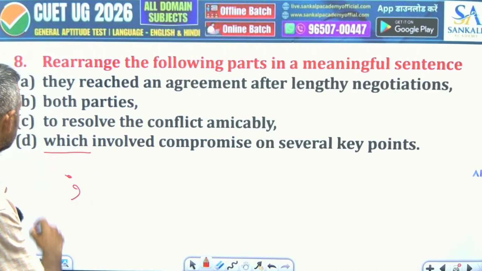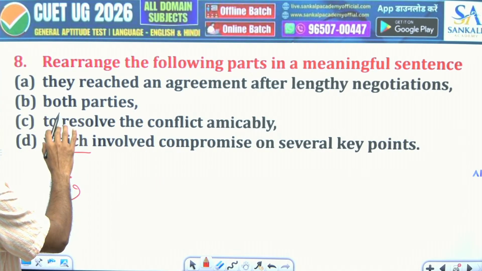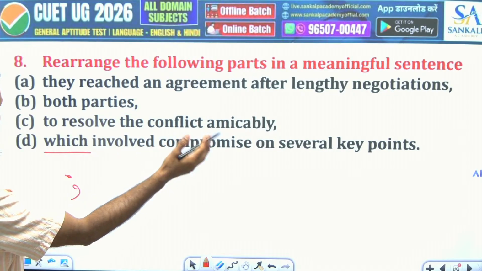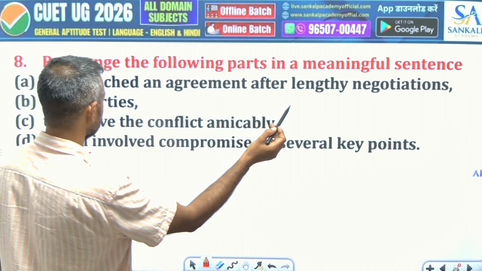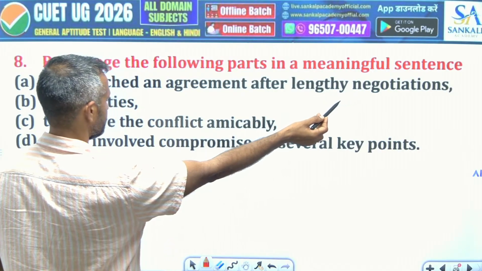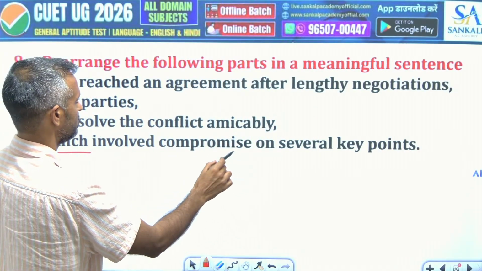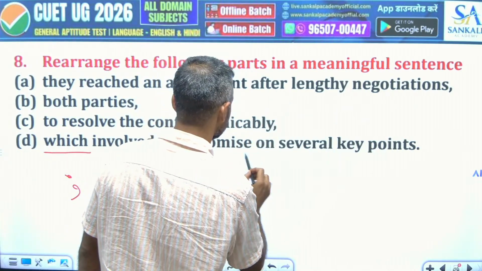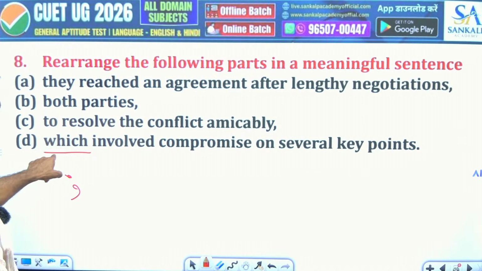All right, so both parties to resolve the conflict amicably, they reached an agreement after lengthy negotiation, which involved compromise on several key points. So you see, lengthy negotiation and on several key points compromise, this is where the "which" is referring to.